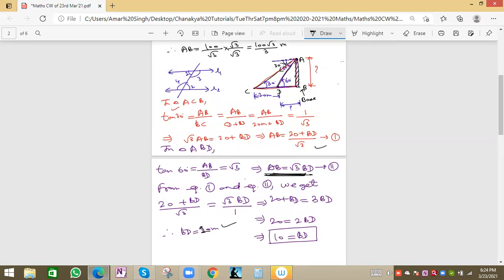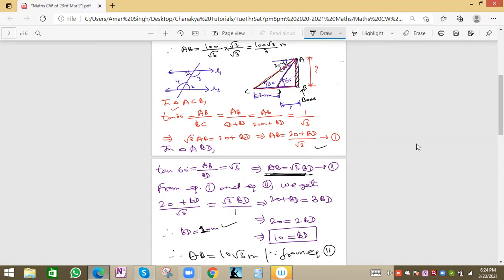Now hence AB will be equal to 10 root 3 meter from equation 2. We can write the reason: from equation 2 we get this value, AB will be 10 root 3. So we can see how we can solve.